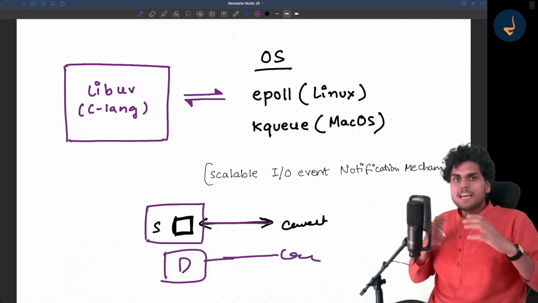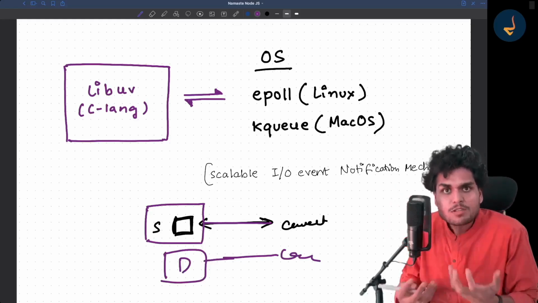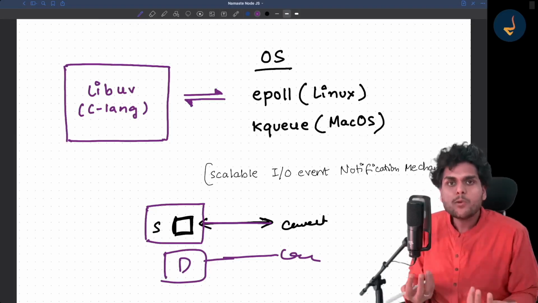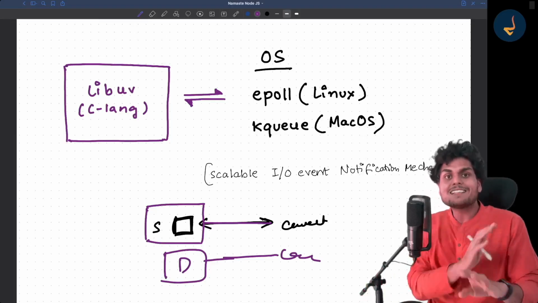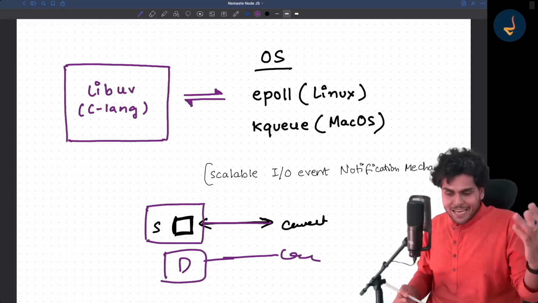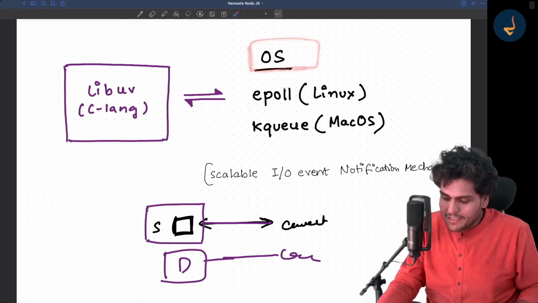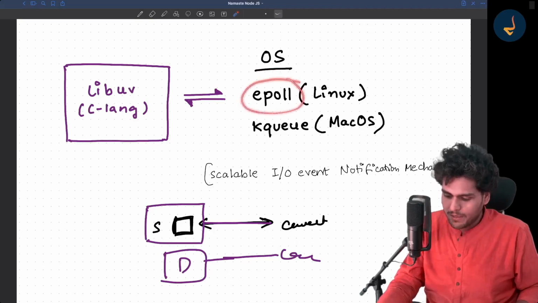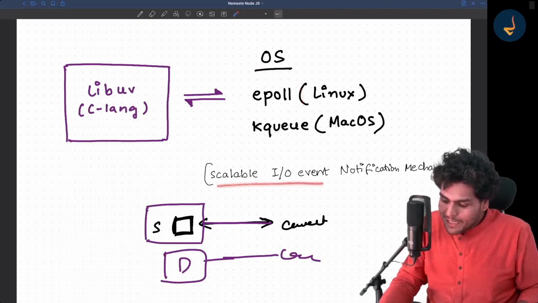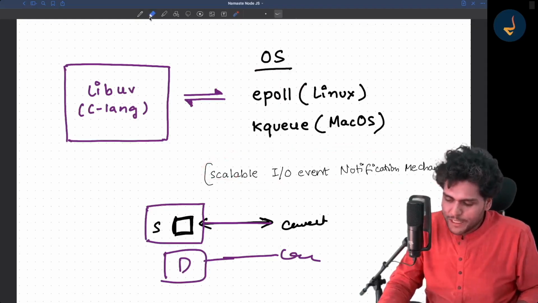Suppose there are concurrently thousands of users coming in. Will you make 1,000 threads? The answer is no. That is what Node.js does not do. Instead, this scenario is handled using a system inside our operating system known as epoll. Epoll is a scalable IO event notification mechanism. Let me explain what epoll is.